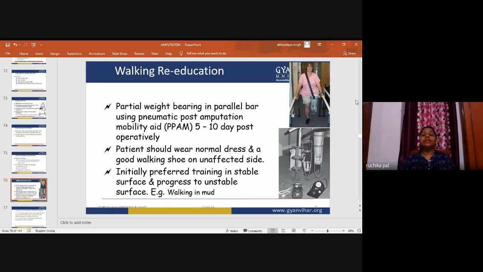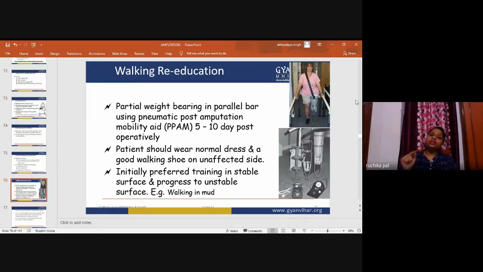Partial weight bearing in the parallel bar using a pneumatic post amputation mobility aid, PPAM, 5 to 10 days post operatively. Okay, so this is the partial weight bearing. Whenever the patient is re-educating for walking, what happens in that? The patient has one leg which is very active, or which is strengthened, which we are maintaining by the strengthening exercises.